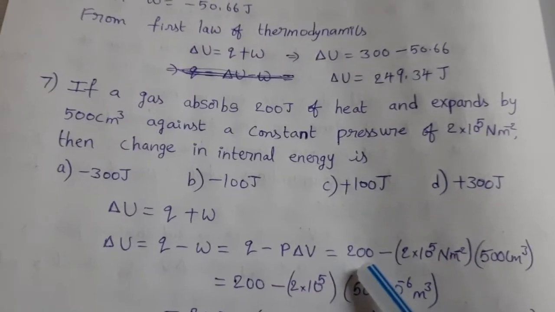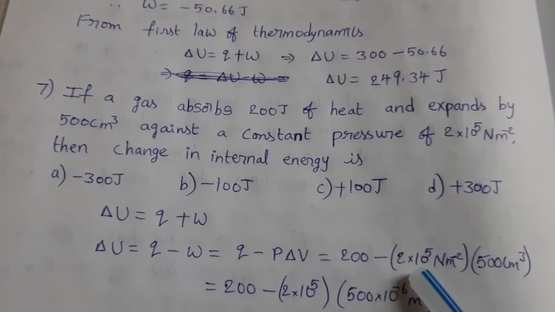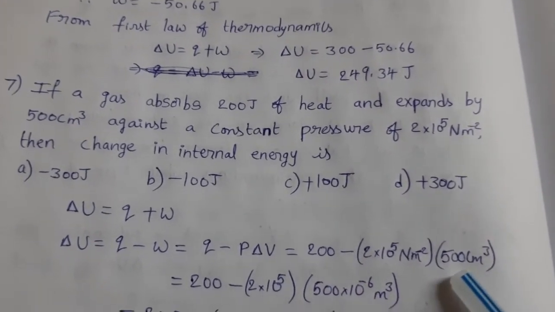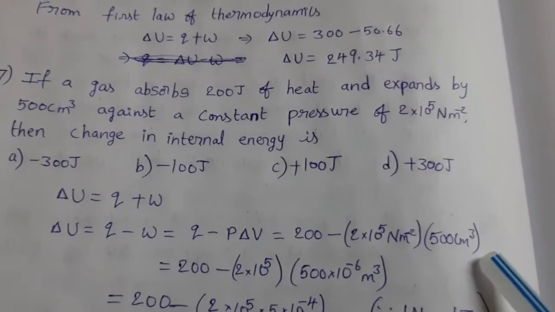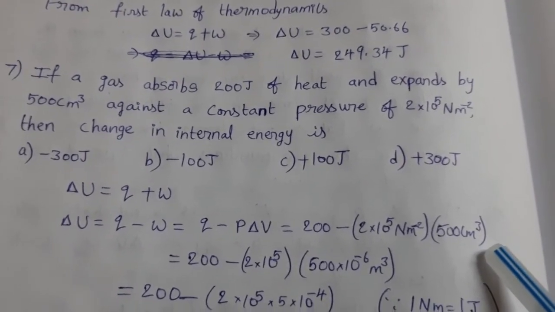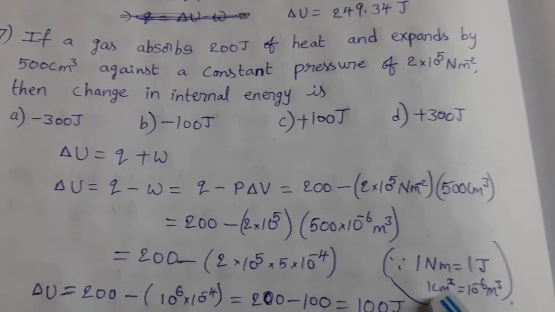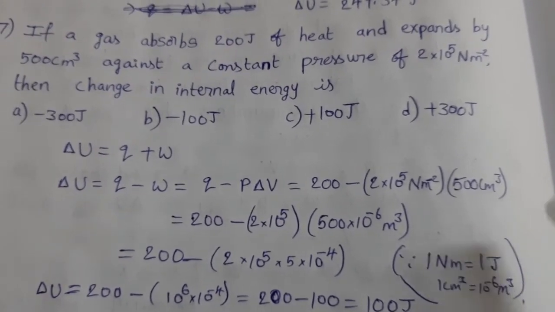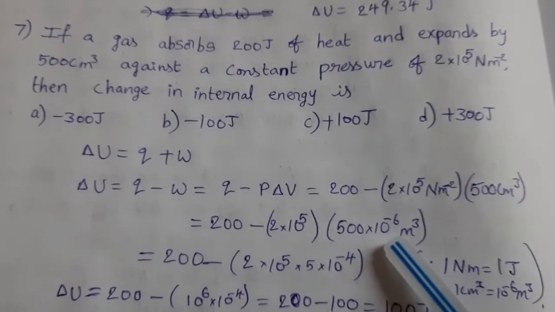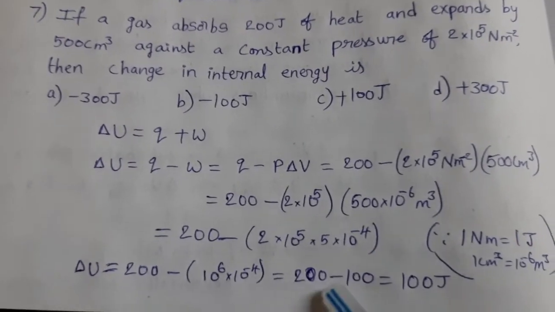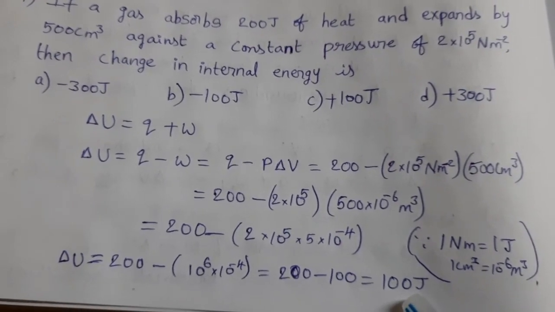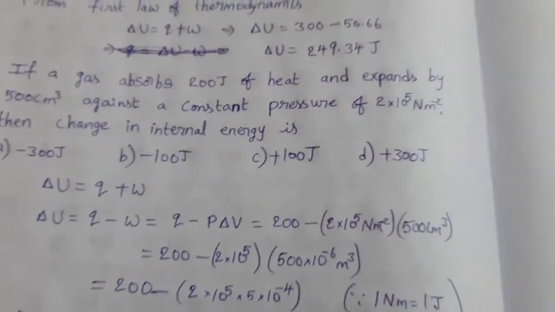Substitute values: Q 200 minus pressure 2 into 10 power 5 Newton per meter square into 500 centimeter cube. We have to convert this centimeter cube into meter cube. We already know that 1 centimeter cube equals 10 power minus 6 meter cube. So multiply this value with that. Then by doing the calculation we get the change in internal energy as 100 joules. Okay. See the next one.